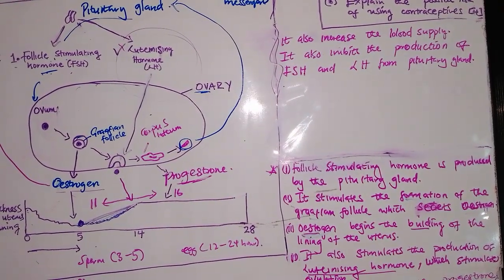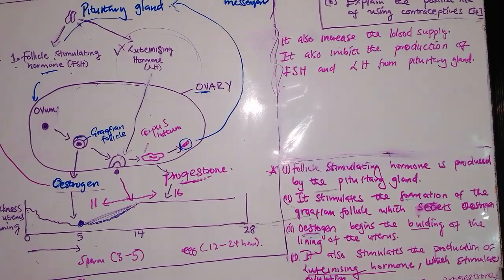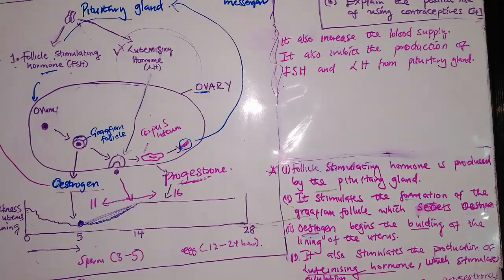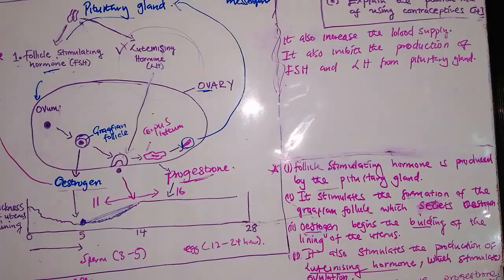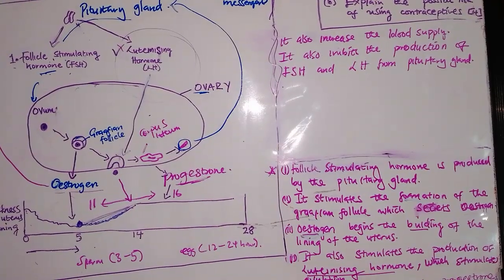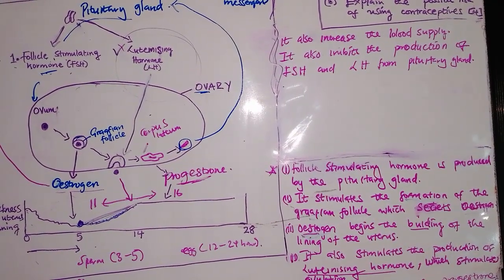Fertilization. Then we are also saying that due to stress, illness, or hormonal imbalance, ovulation can occur before day 14. It can occur on day 13 or 12, depending on the girl.